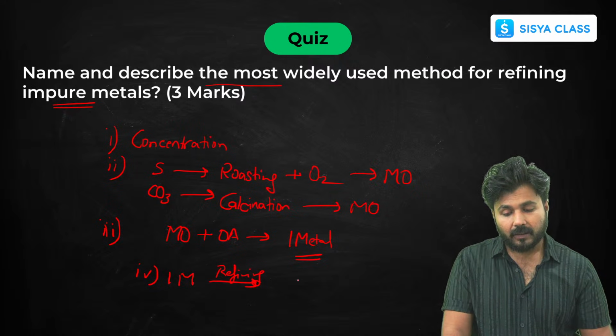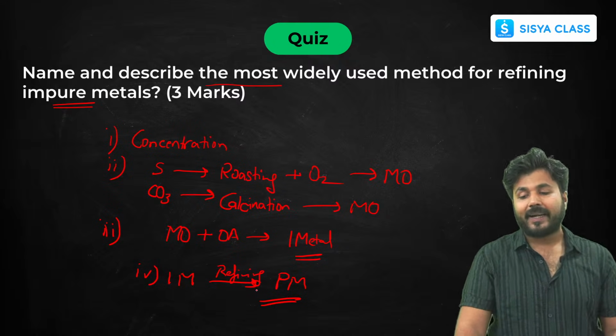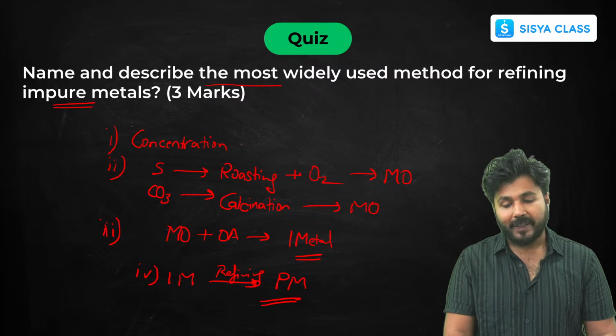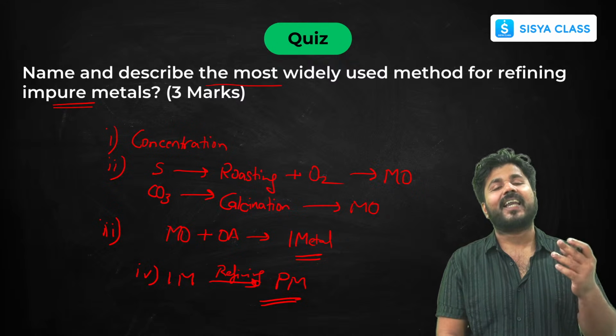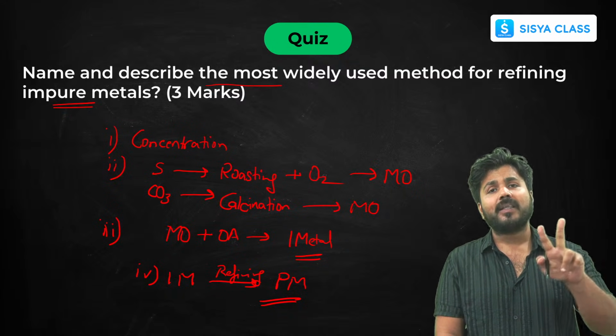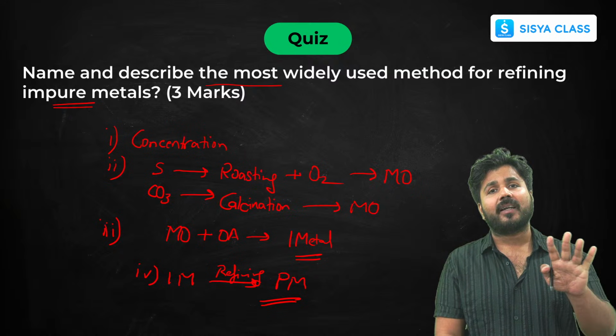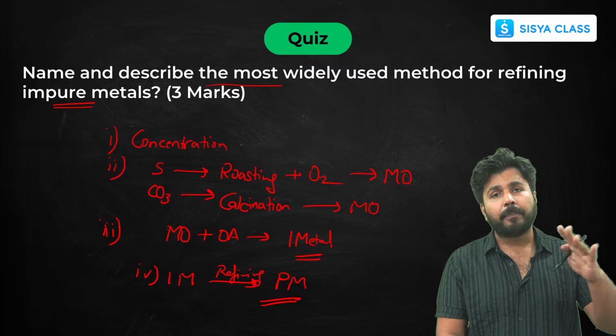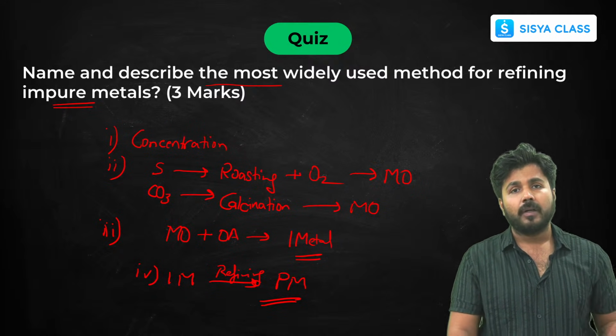Then you will be getting the pure metal. So this is the most widely used method for refining impure metals. You have to write the process along with any one example. You can give the example of zinc, iron, aluminium. Learn the examples of iron and aluminium. That is very important, and you can put those examples in any question that is asked from this topic.